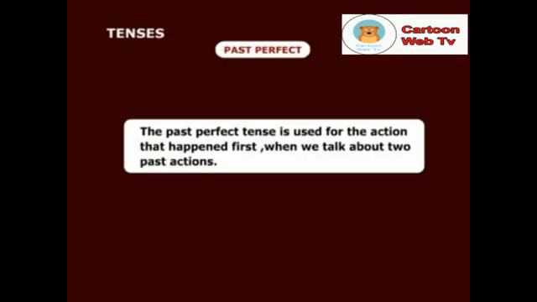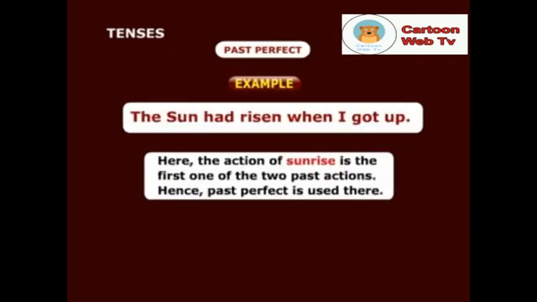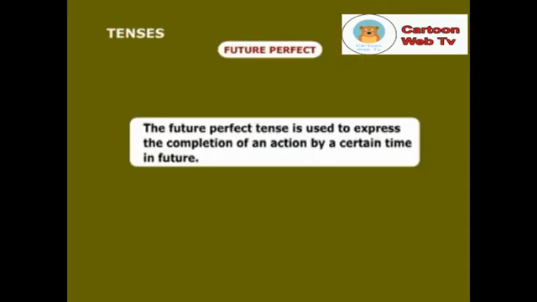The past perfect tense is used for the action that happened first when we talk about two past actions. Look at this sentence. The sun had risen when I got up. Here, the action of sunrise is the first one of the two past actions. Hence, past perfect is used there.